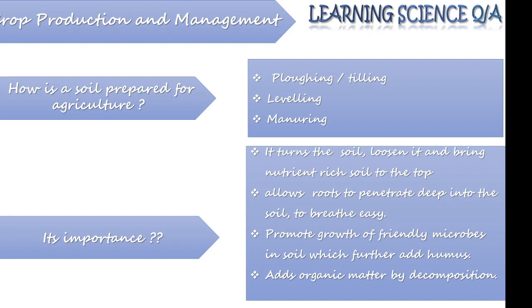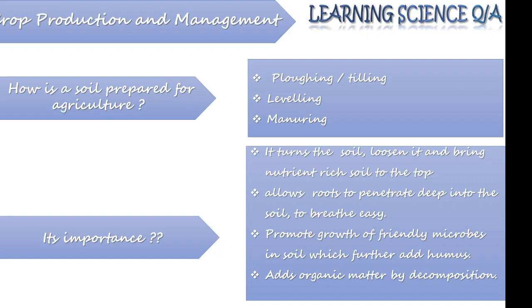So what is the importance of these preparations? First and foremost thing, plowing or tilling, it turns the soil. Soil gets loosened and the nutrients are brought to the top layer of the soil. Always remember, the first 10 or 20 centimeter of the soil is very rich in nutrient, just because most of the decomposition is taking place at the top layer of the soil.